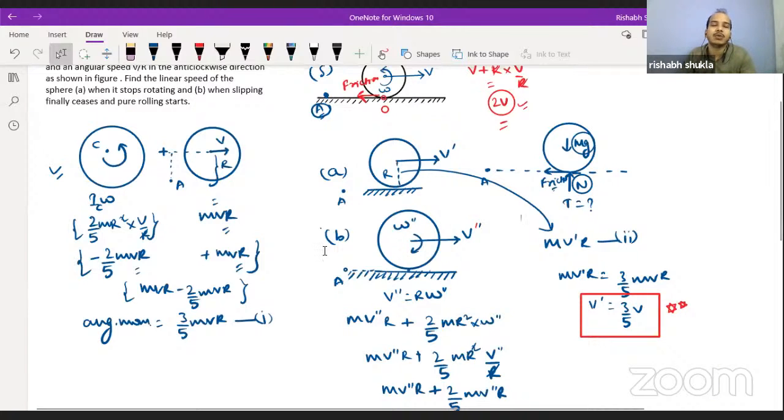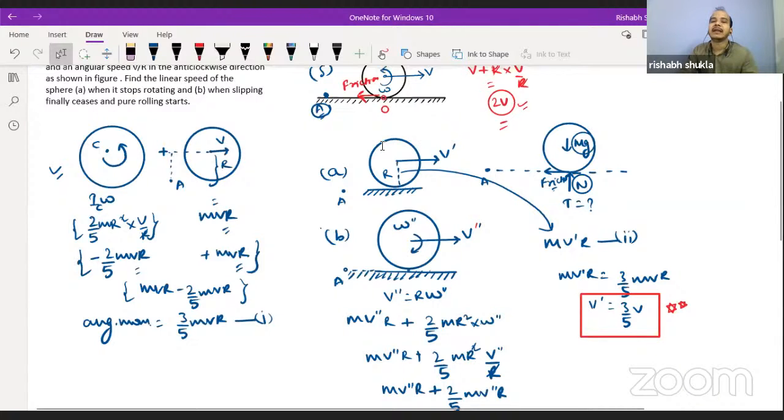So we have seen how to calculate the angular momentum. This is the way to calculate it in case the body is in pure rotation, or in pure translation. Here, because the motion is a general plane motion, we have to include both separately and add them together. Because one is anti-clockwise and one is clockwise, we kept a negative sign with anti-clockwise and calculated the initial angular momentum to be 3/5 mvr.